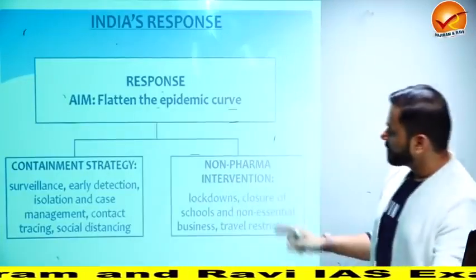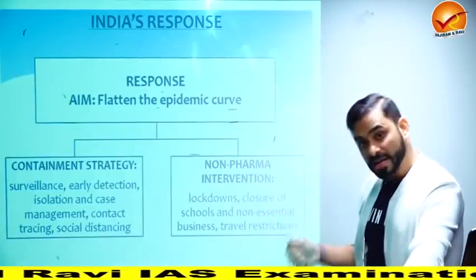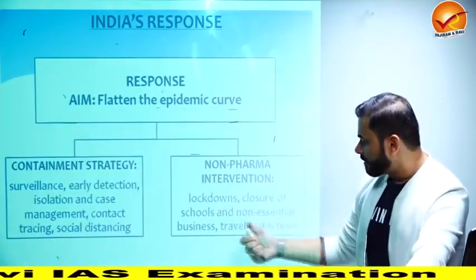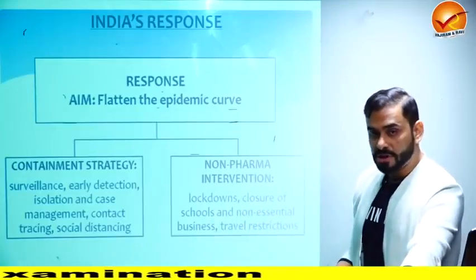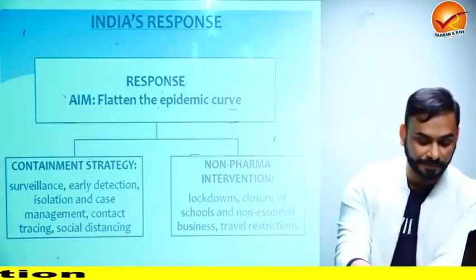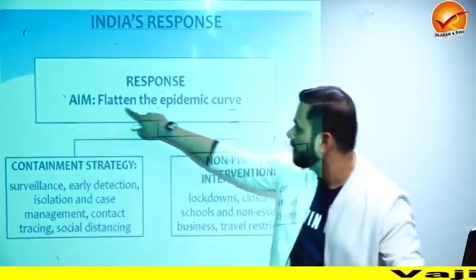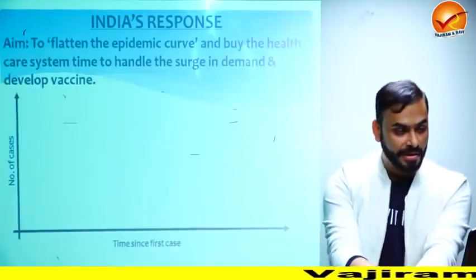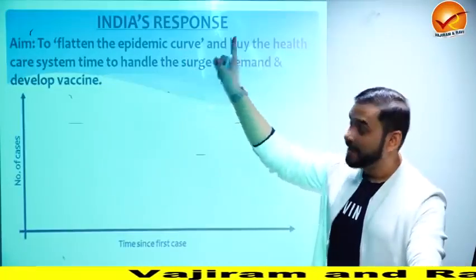And non-pharma interventions, which means that now we are taking steps to cure as well as contain. So lockdown, closure of schools, business, travel restrictions. We wanted to make sure that the disease doesn't spread, so we took 2 steps. All right. Now India's response. Now we are going to do this. Flatten the epidemic curve. Okay. So let us look at India's response.